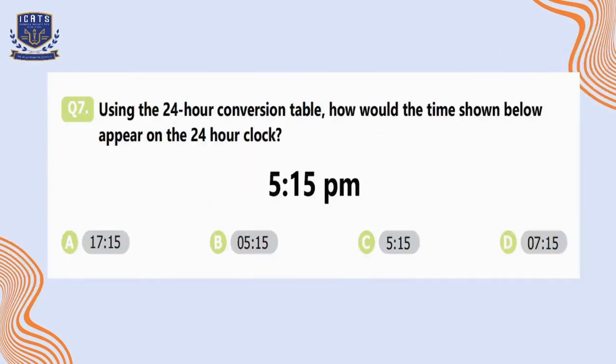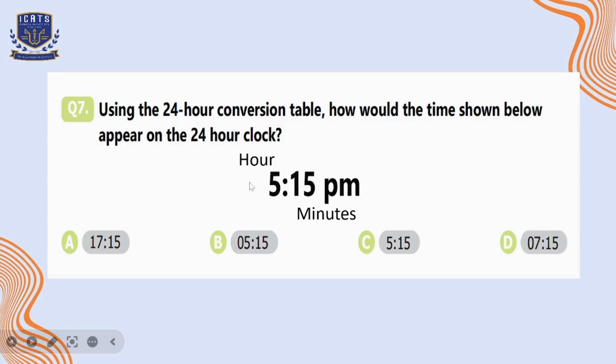Question number 7. Using the 24-hour conversion table, how would the time shown below appear on the 24-hour clock? 5:15 p.m. So this time is given in 12-hour clock time. Here we know that the first part of the time is representing hours and the second part is representing minutes. When we convert 12-hour clock time into 24-hour clock time, the first thing we do is remove AM or PM.